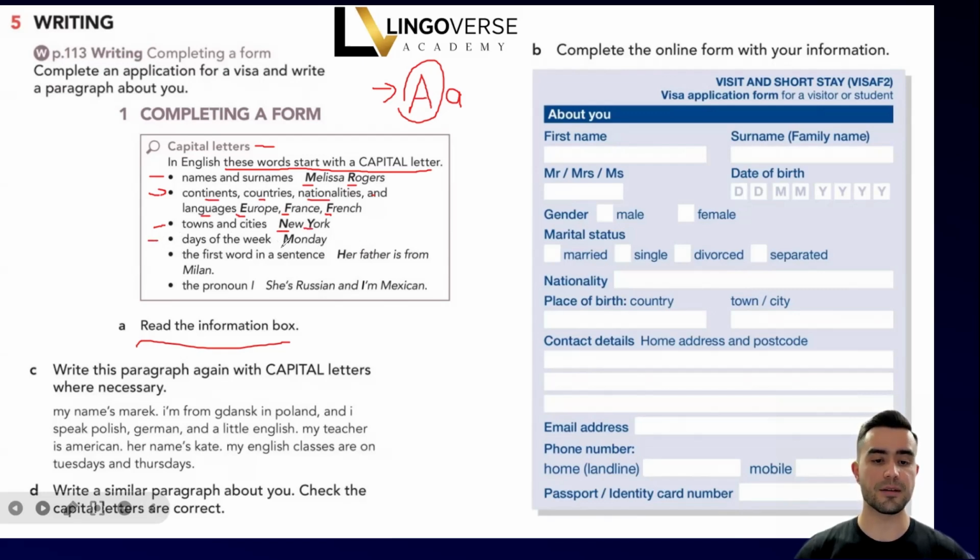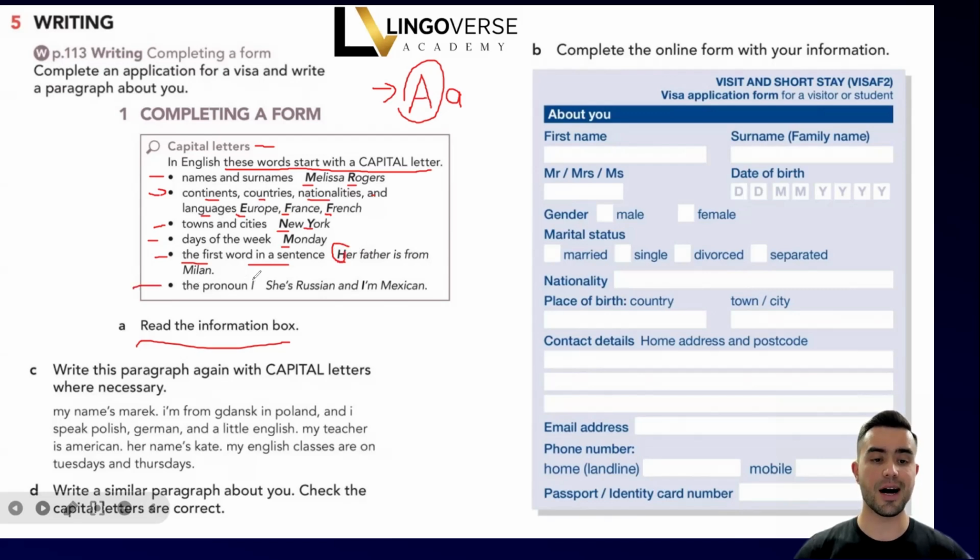Days of the week: Monday, Tuesday, Wednesday, Thursday, Friday, Saturday, Sunday. The first letters of days of the week are written as a capital letter. The first word in a sentence also starts with a capital letter. Her father is from Milan. Okay, the first letter of a sentence is always a capital letter.